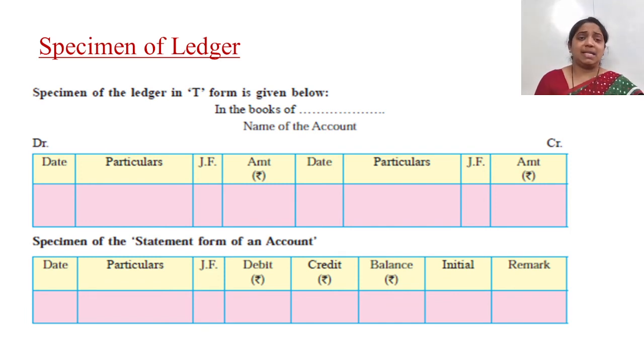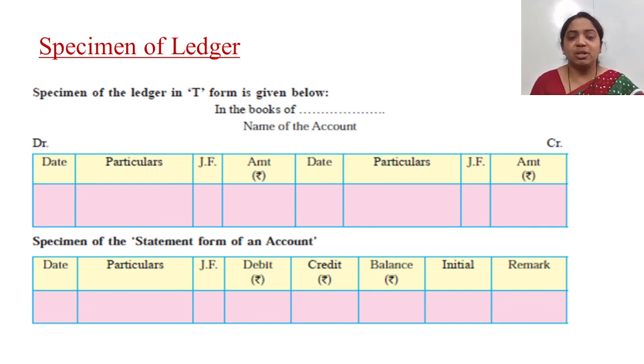In this way, today I started with a new chapter, number 4, ledger. Ledger is very important. It is called the main book of account. It is also called the principal book of account. How are you going to draft a ledger? With the help of the journal, you can draft a ledger. That means a journal needs the base of the transaction, that means the journal entry. So with the help of the journal entry, you will come to know which type of account is to be prepared in a ledger. So the ledger is very important.